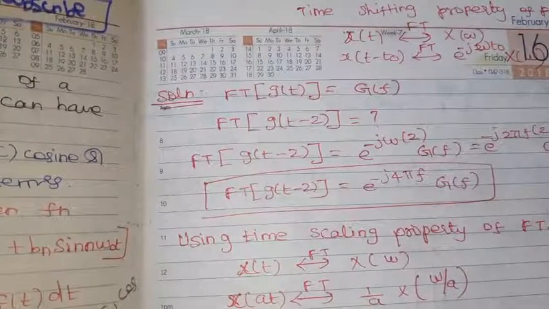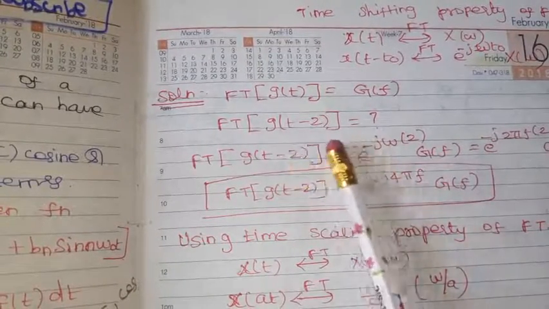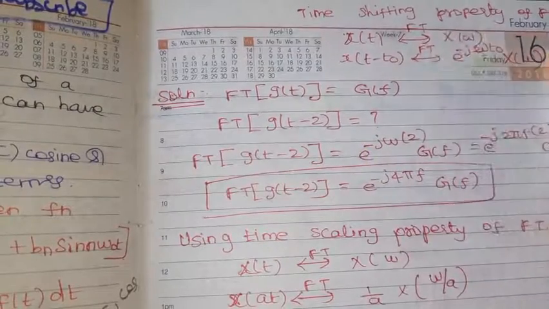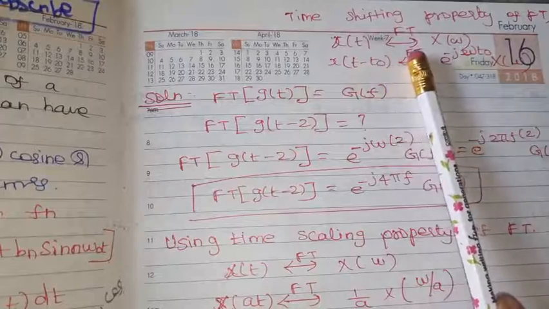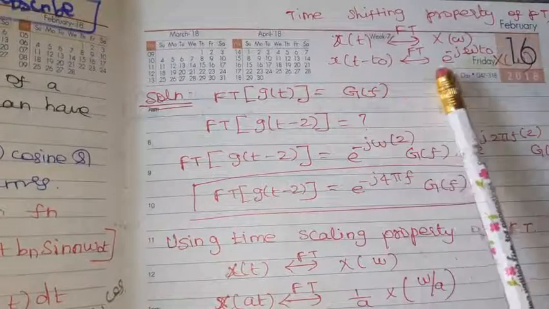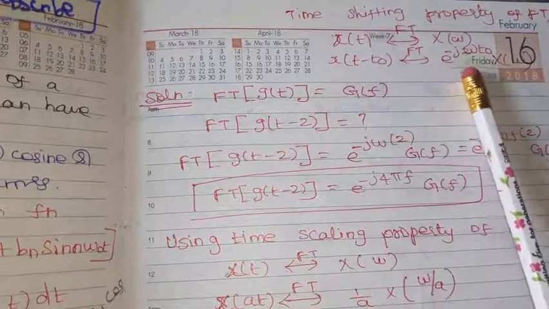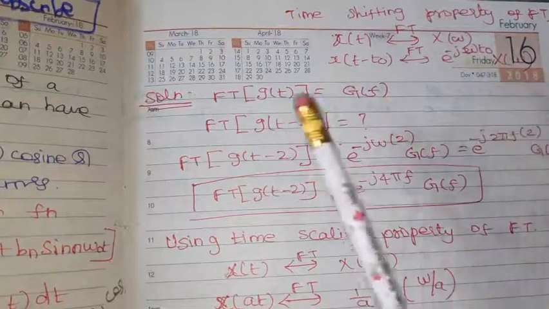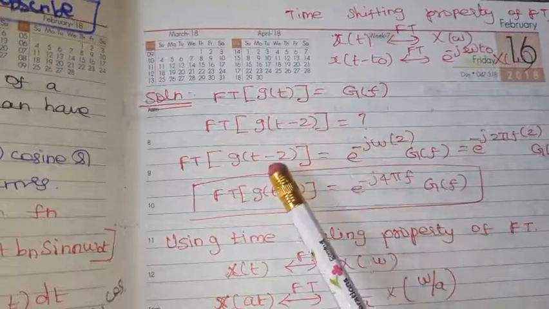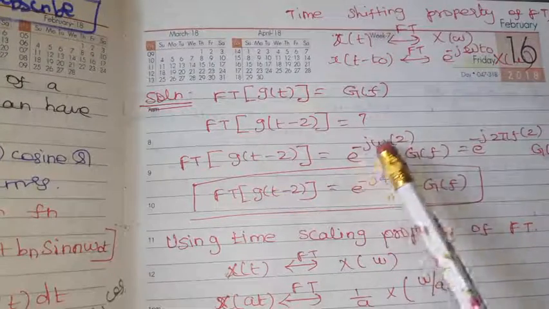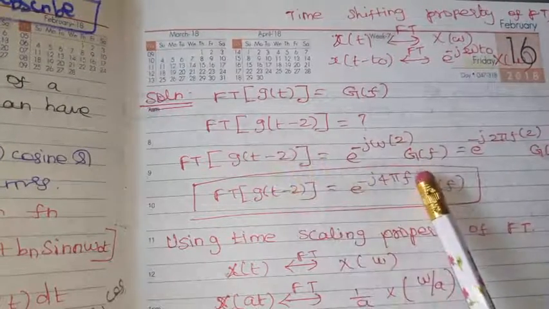So first, g of t minus 2 is like the time shifting property of the Fourier transform. So, if x of t has transform x of omega, then x of t minus t naught equals e power minus j omega t naught into x of omega. Similarly, what is given? g of t equal to G of f, then g of t minus 2 equals e power minus j omega into 2 into G of f.